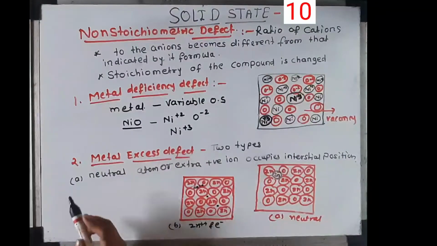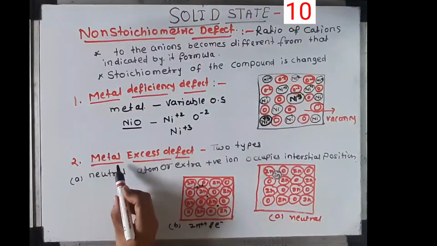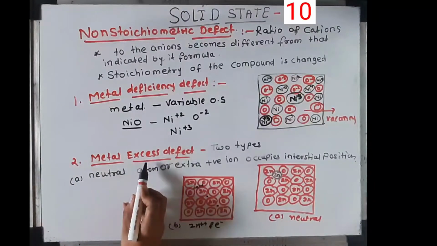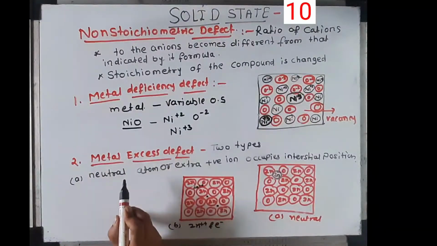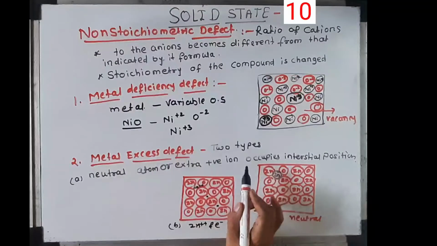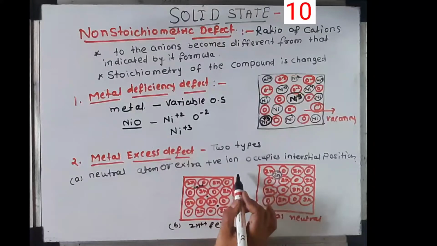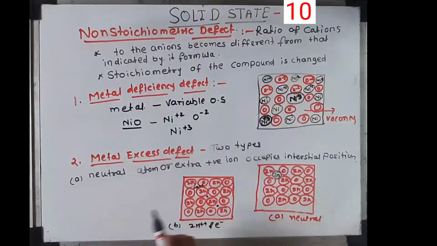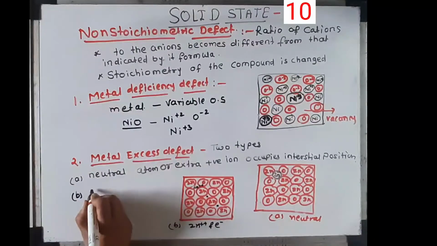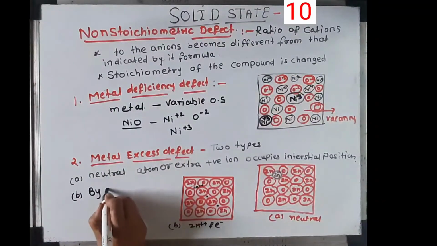The second type is the metal excess defect. Metal excess defects are of two types. First, a neutral atom or extra positive ion occupies an interstitial position, and second, by anion vacancy.